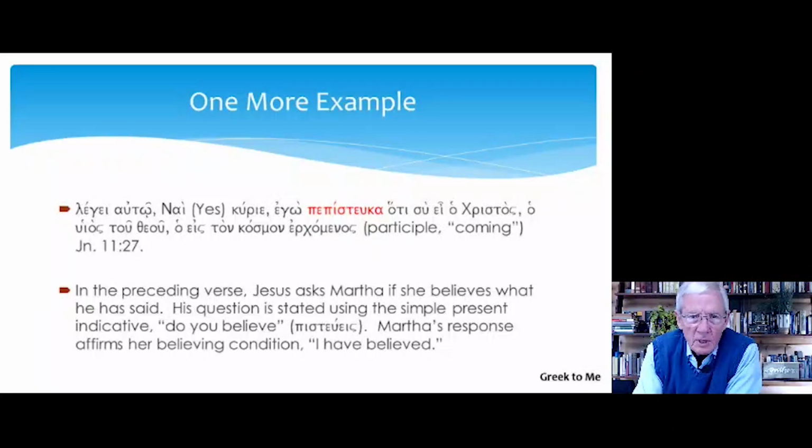Now, pepisteuka, perfect, active, indicative, first person singular. I have believed. Now, in the preceding verse, Jesus asked Martha if she believes what he has said. His question is stated using the simple present indicative. Do you believe? Pisteueis. Martha's response affirms her believing condition. I have believed. So thanks, and I trust that this session has been helpful to you.